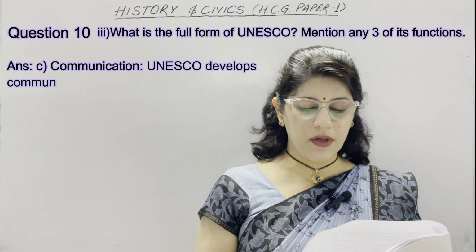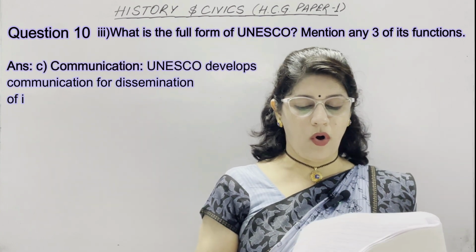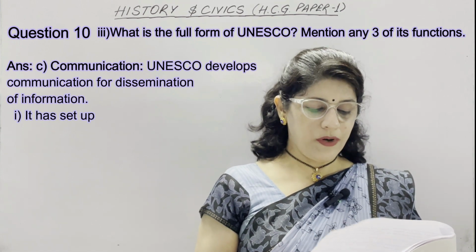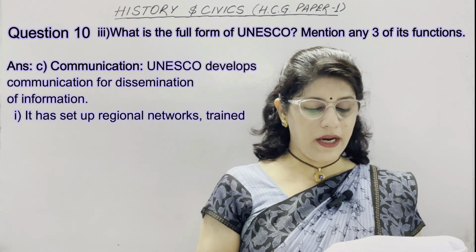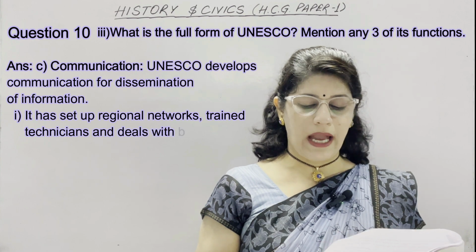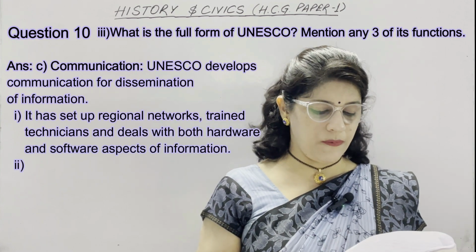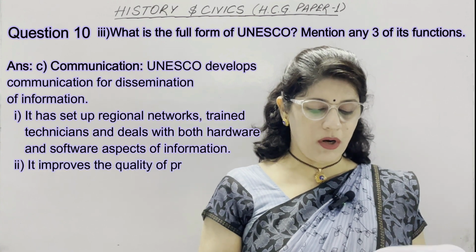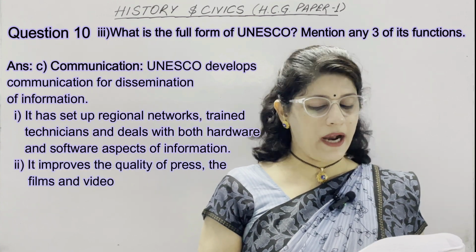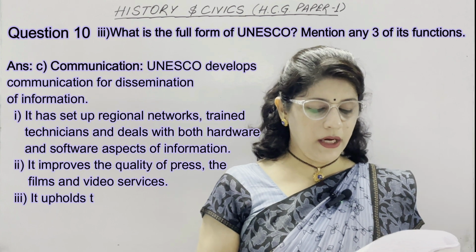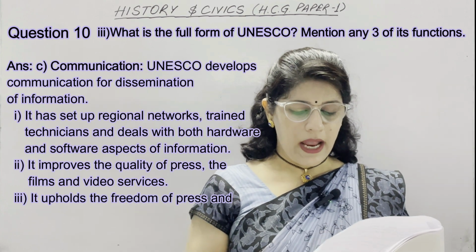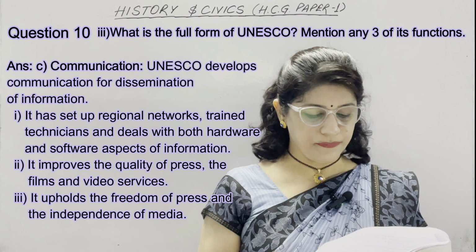UNESCO develops communication for dissemination of information. First, it has set up regional networks, trained technicians, and deals with both hardware and software aspects of information. Second, it improves the quality of press, the films and video services. Third, it upholds the freedom of press and the independence of media.